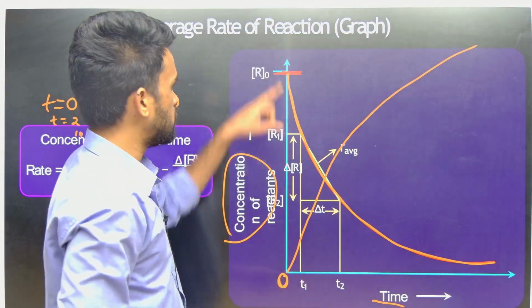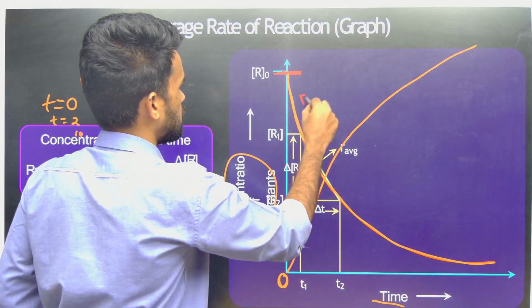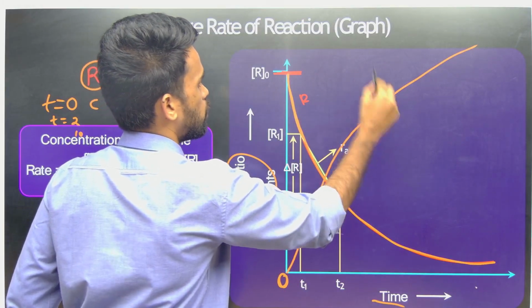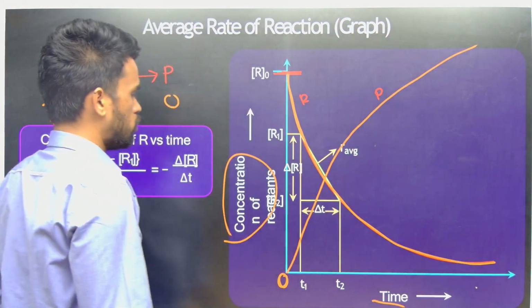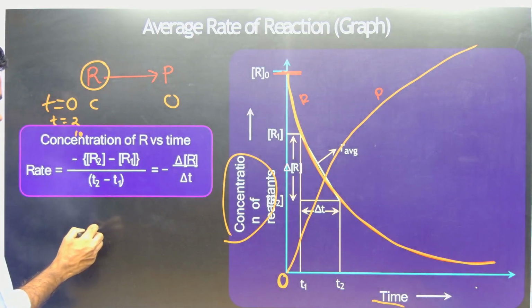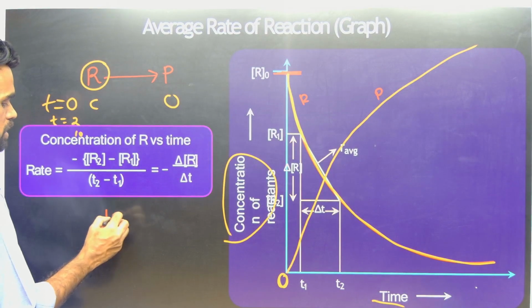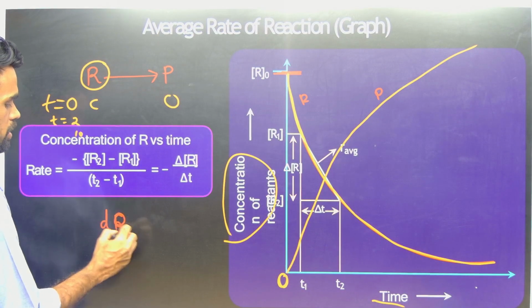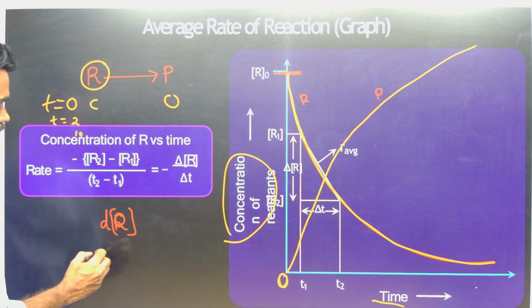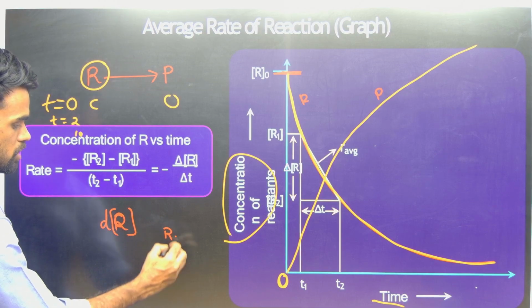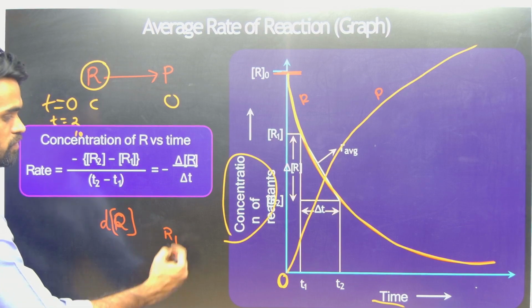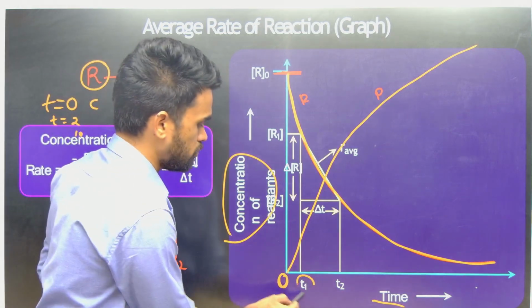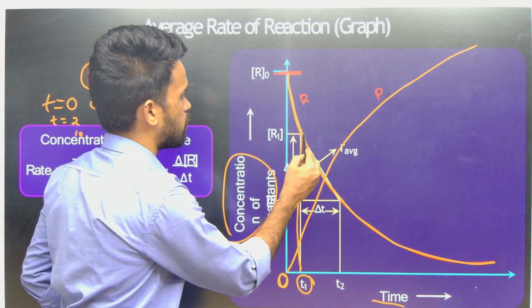Okay, so this line is for reactant and this line is for product. Okay, so now whenever we say a differential equation, the difference in concentration. Let us say R is the concentration change. Let us say R1 is the initial concentration of reactant, R2 after some time. So at time T1 the reactant concentration is R1.